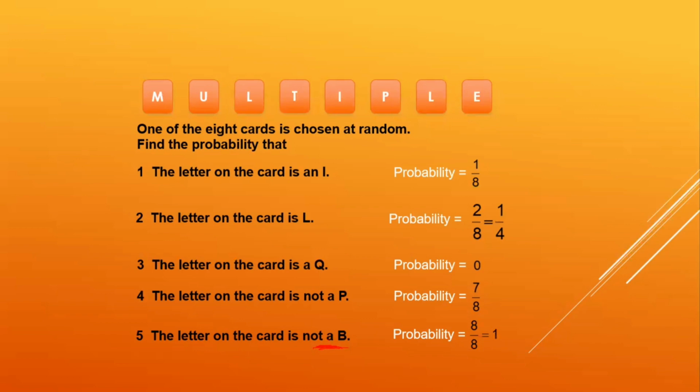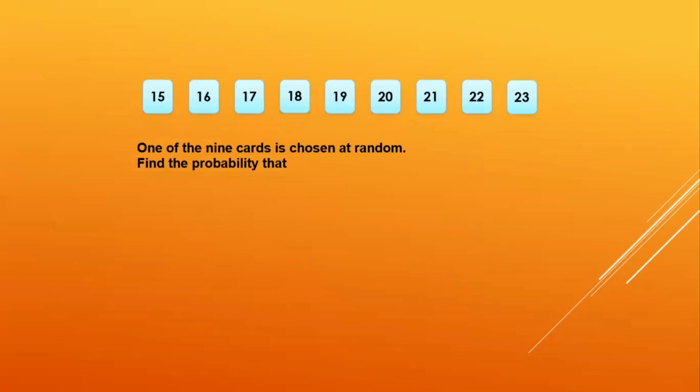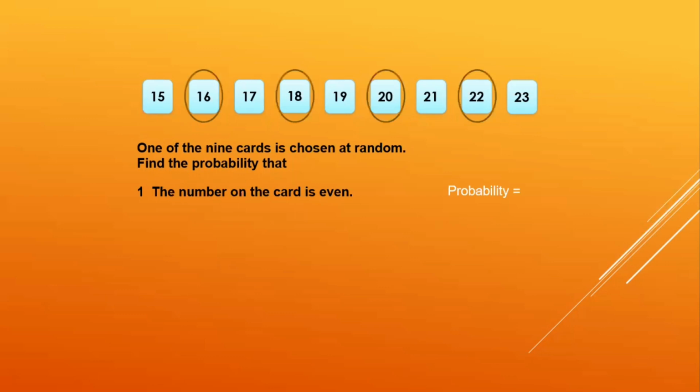Okay, let's take up another question here, children. Here you are given some 9 cards and there are some numbers written on them. You are asked to choose one card at random. Find the probability that the card which you choose has an even number. What all even numbers are here? Yes, 16, 18, 20 and 22. How many even numbers are there? 4. 4 out of 9. So the probability is 4 by 9.